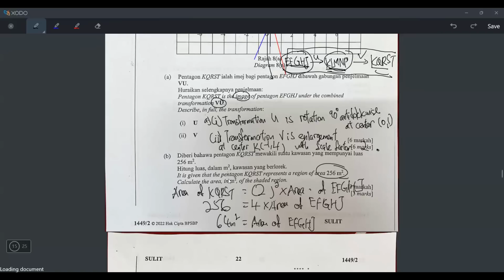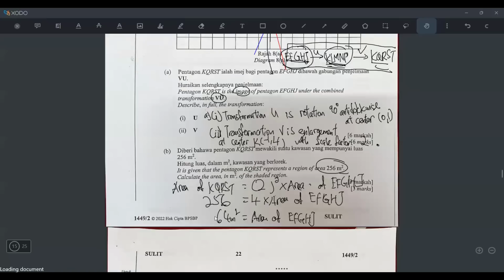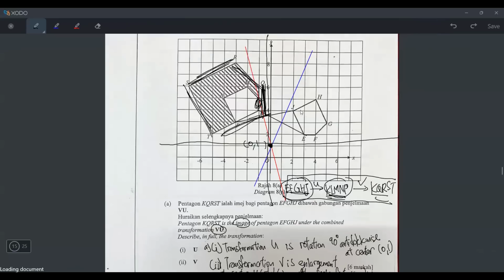But is this what the question wants? No, they ask for area of shaded region. So where is the shaded region? Shaded region is only here. So we already know the EFGHJ area is 64. So this is 64. It means this is also 64, because they have the same area, they are the same size.